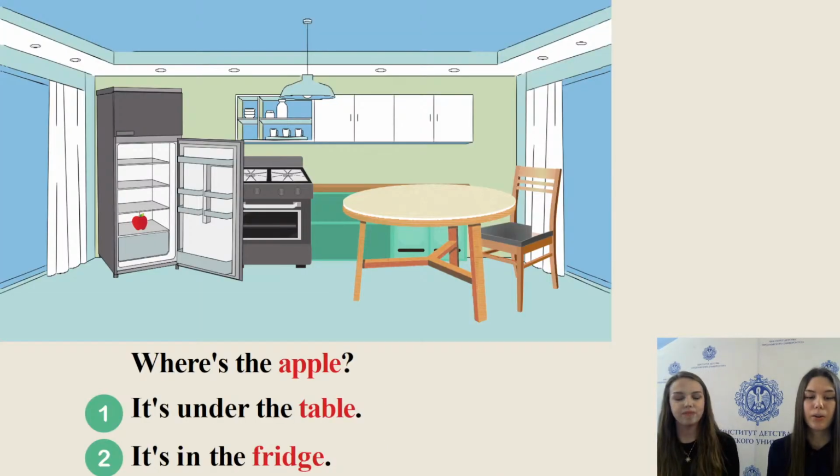Children, now look at the picture. Where is the apple? Number 1, it's under the table, or number 2, it's in the fridge. Choose the correct number and write it in the chat. Yes, you are absolutely correct. It's in the fridge.